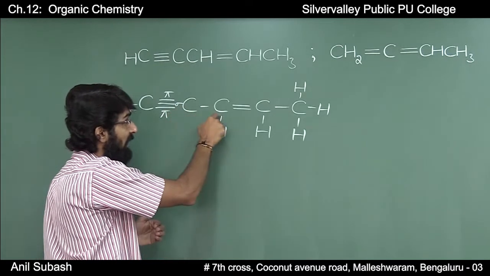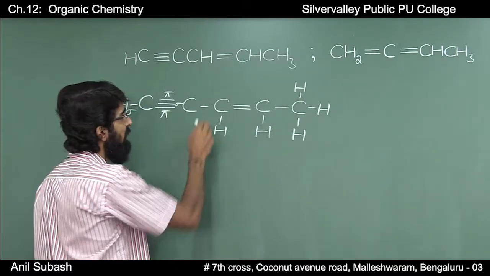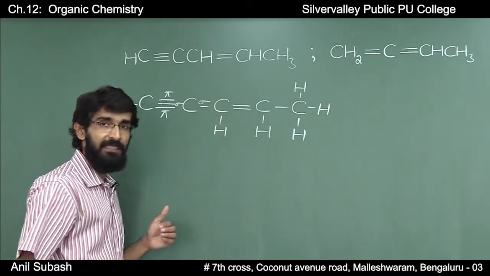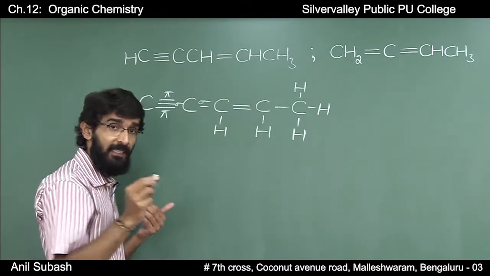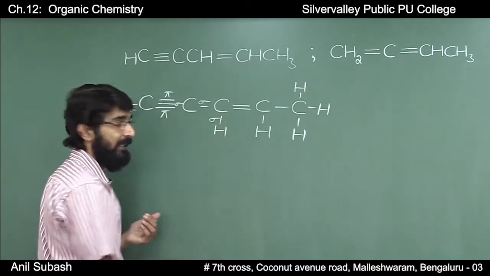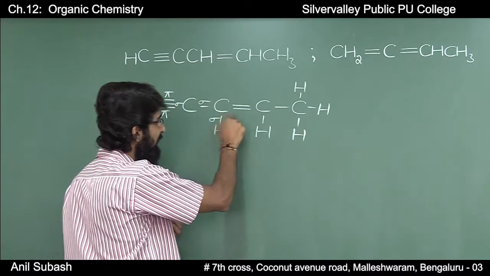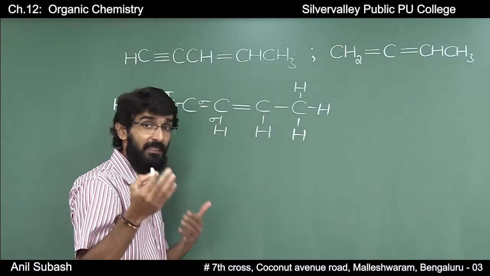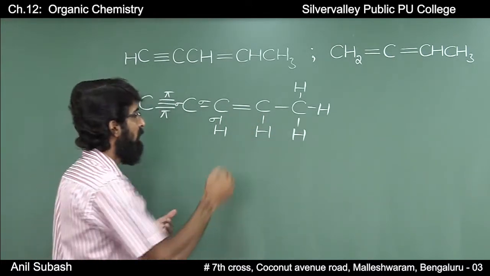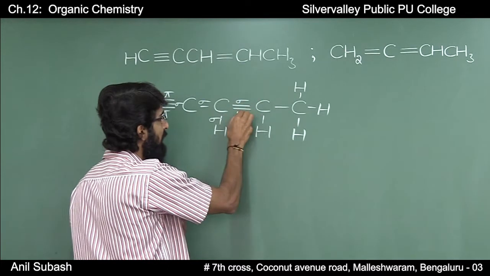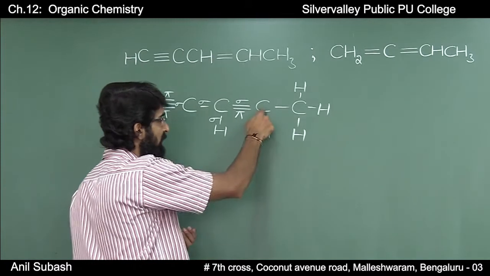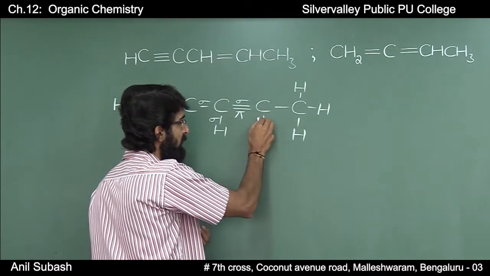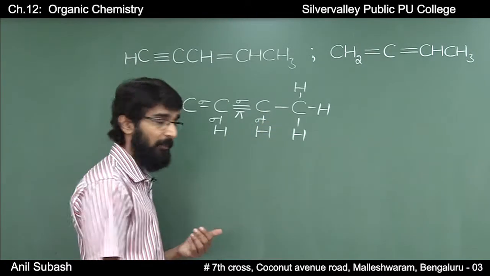Between these two carbon atoms, there is a single bond, therefore it should be a sigma bond. Between carbon and hydrogen, there is a single bond, therefore this should be a sigma bond. Between these two carbon atoms, there is a double bond, out of which one will be a sigma bond and one will be a pi bond. Between this carbon and hydrogen, there is a single bond which is a sigma bond.